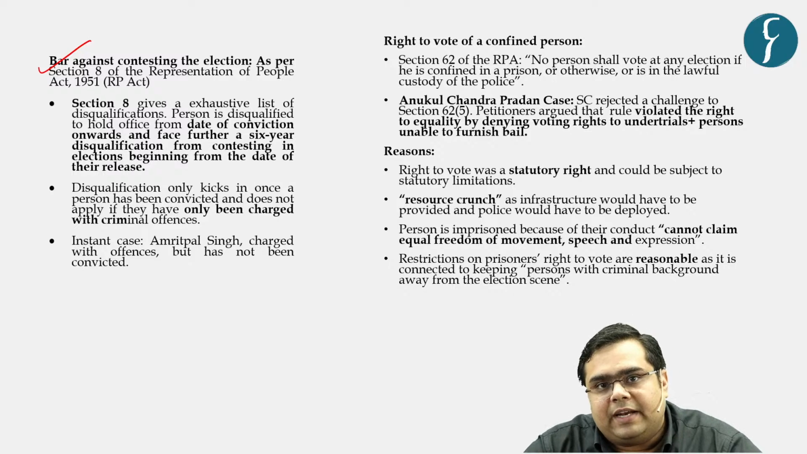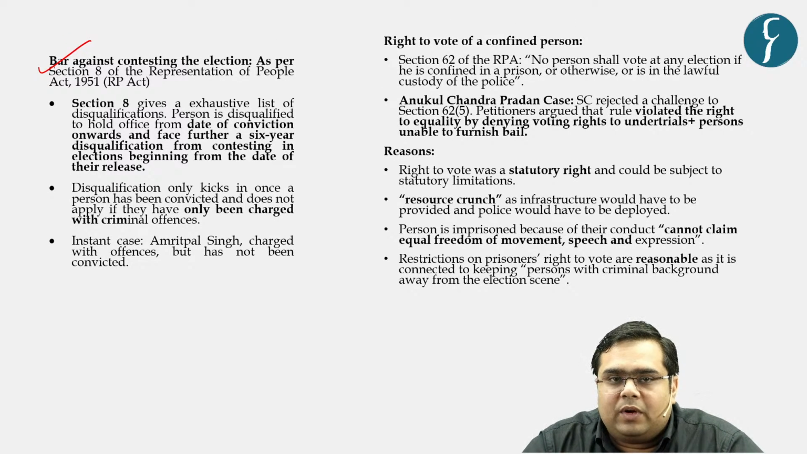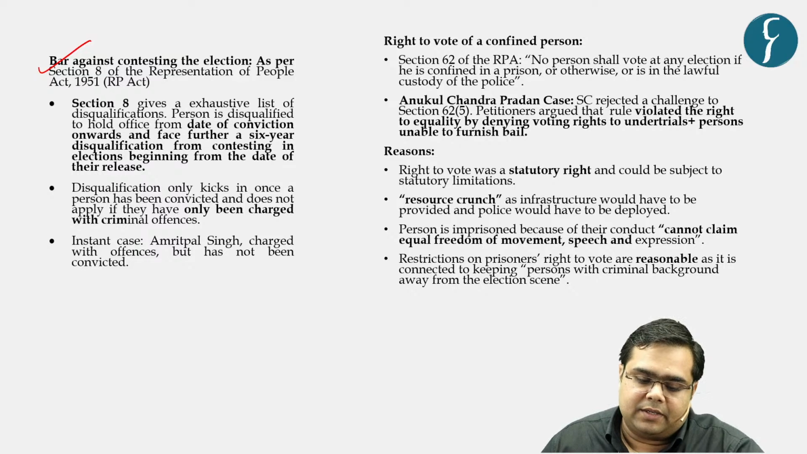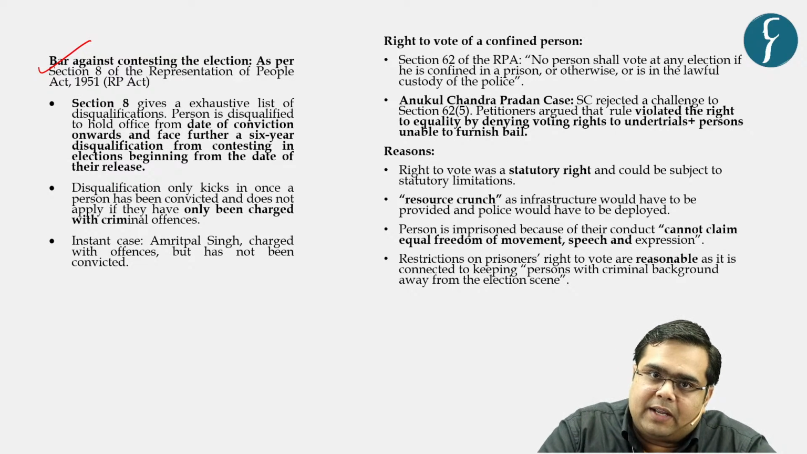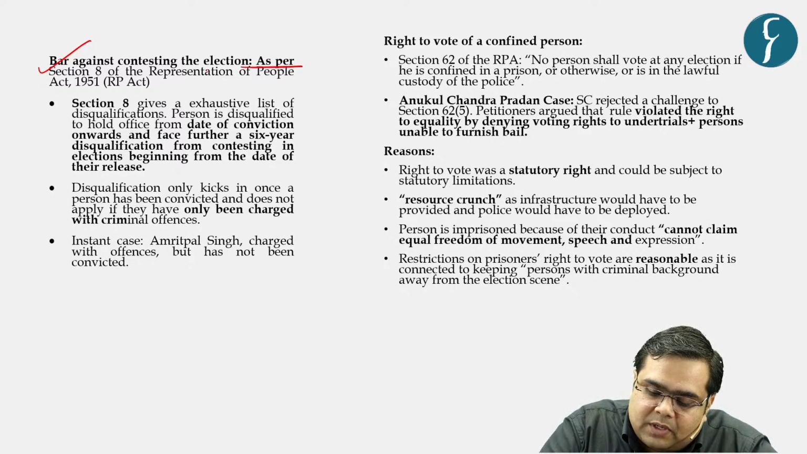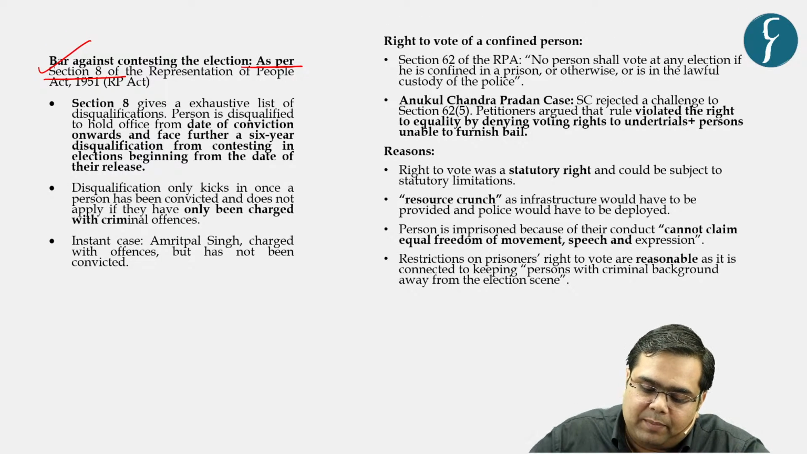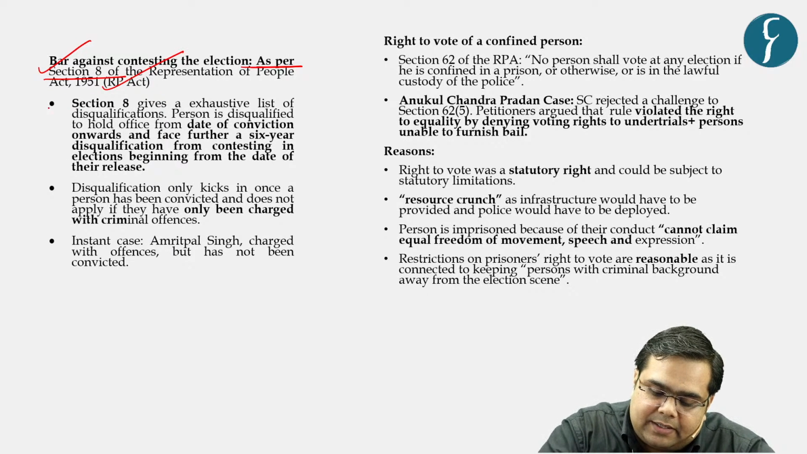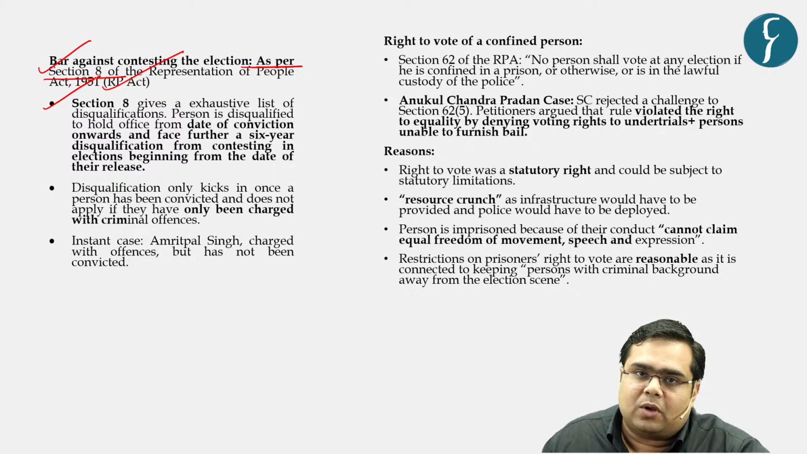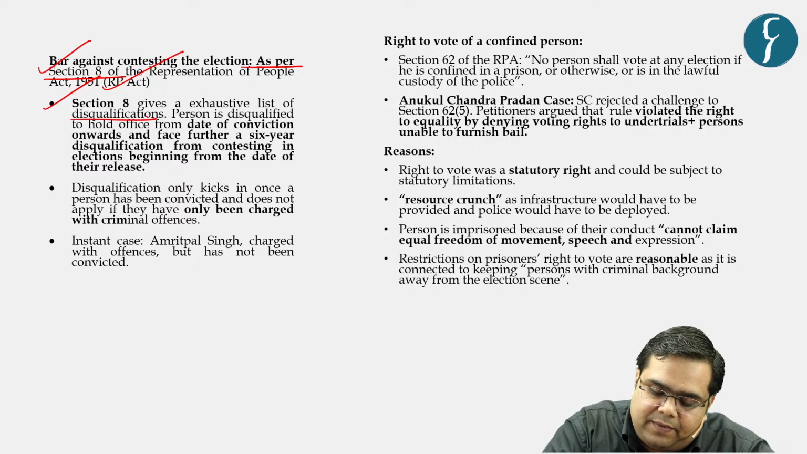We need to understand this so that we get clarity on why, even though he is barred from voting, he is not barred from contesting the elections, right? So the operating or ruling section with respect to this is Section 8 of the Representation of the People Act, 1951. What does Section 8 say? Section 8 gives an exhaustive list of disqualifications.